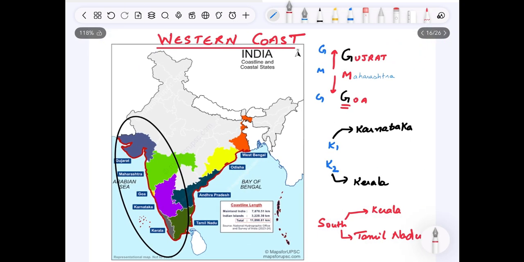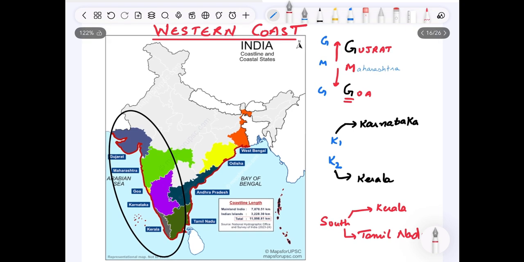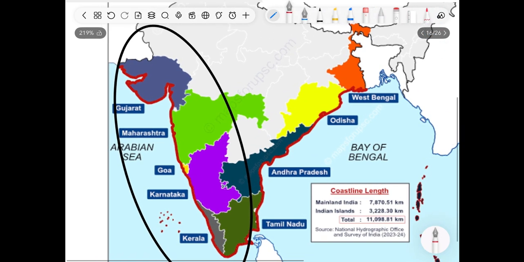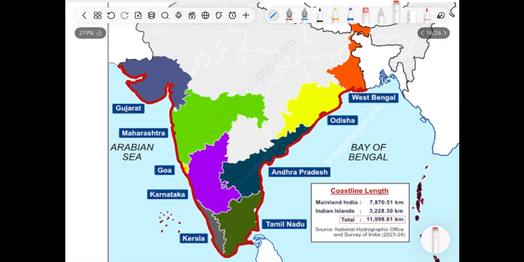So this is the western coast. We will now cover the western coast. We have covered the eastern coast before it. Let's focus here, the highlighted part. In the western coast, we are already aware about Gujarat and the smallest state, that is Goa. So let me mark these two states which we have already covered, Goa and Gujarat.